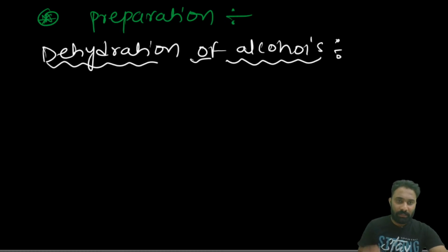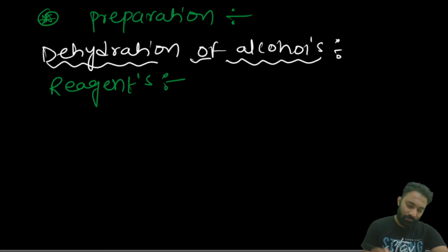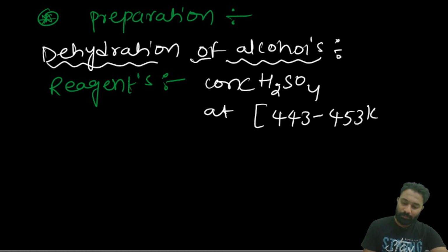Let us see the different reagents that will do the dehydration reaction. The first reagent is concentrated H2SO4 at a high temperature, 443 to 453 Kelvin.